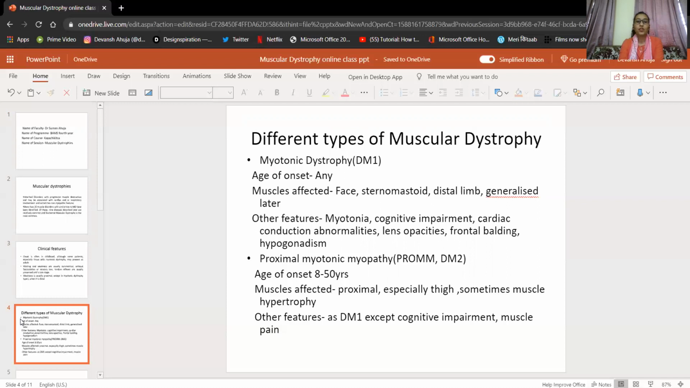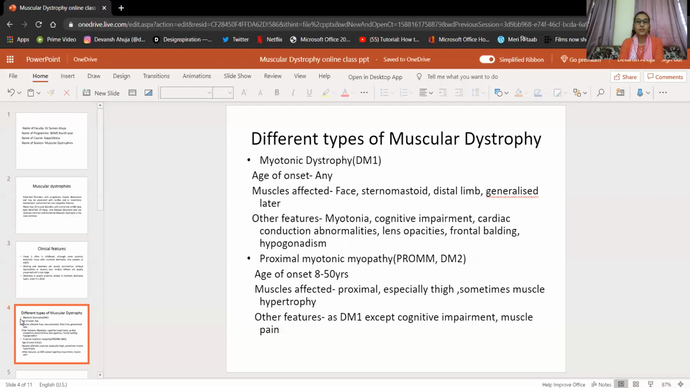Some of the other features which myotonic dystrophy shows include myotonia, as the name suggests. So myotonia, a loss of the tone of the muscles, and cognitive impairment, an impairment of the cognitive functions also. Cardiac conduction abnormalities, which may cause arrhythmia. Lens opacities, which cause opacity of the eye lens, frontal balding, balding of the frontal hair, and hypogonadism.